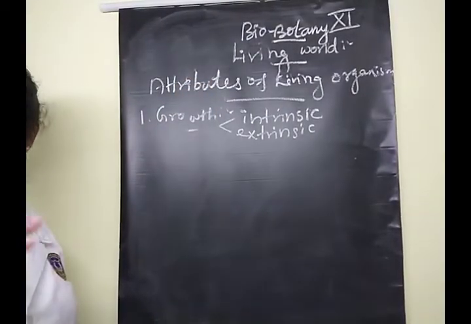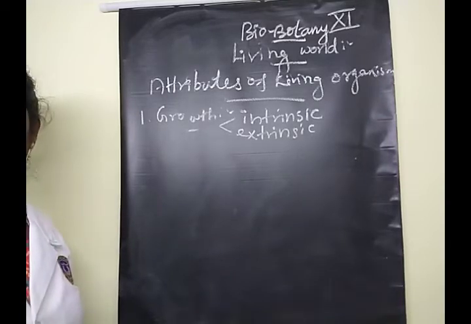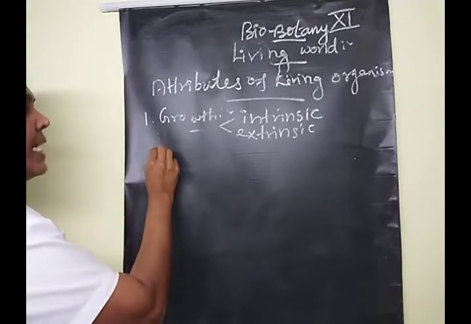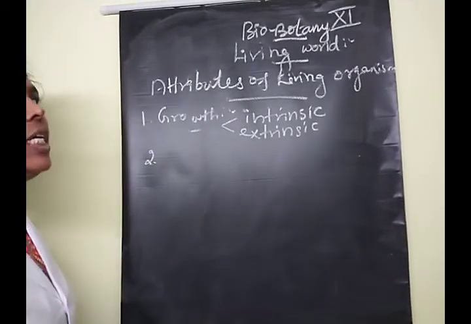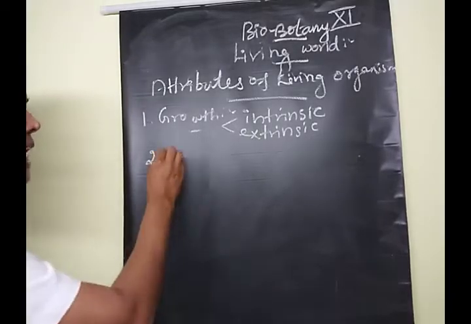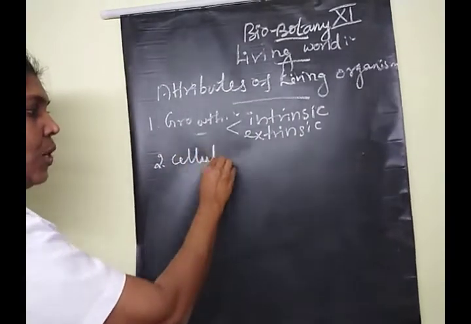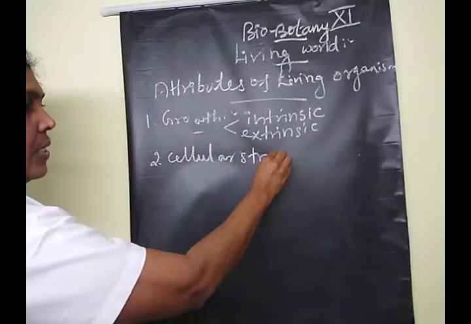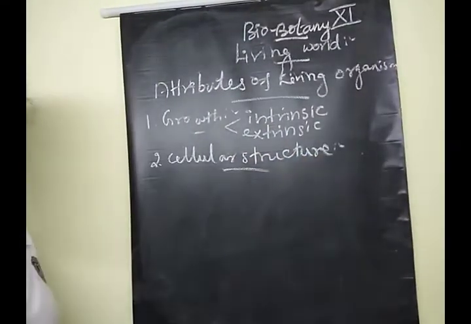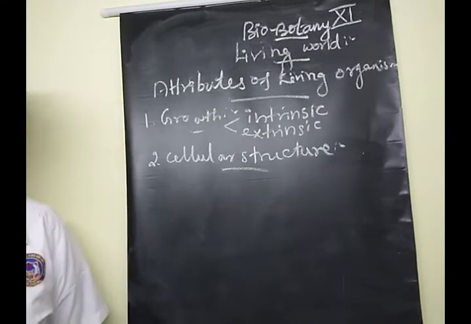Next, what do you mean by attributes, children? Attributes means natural quality. What is the natural quality of living organisms? The second attribute of living organisms is cellular structure. All living things are made up of cells.